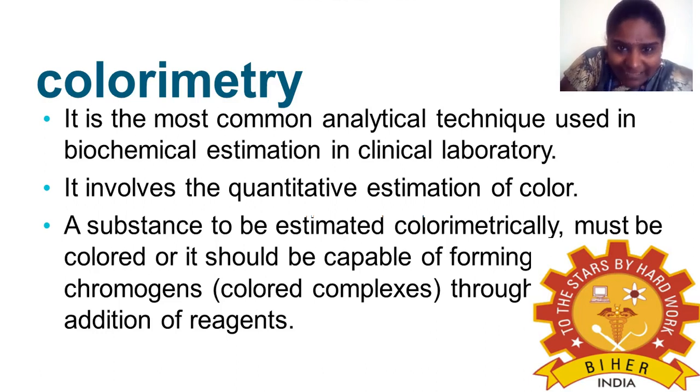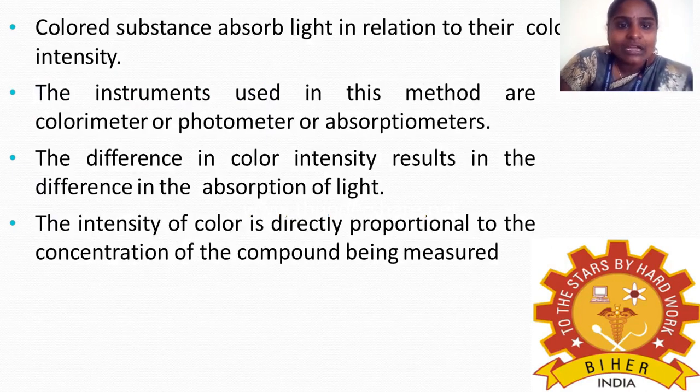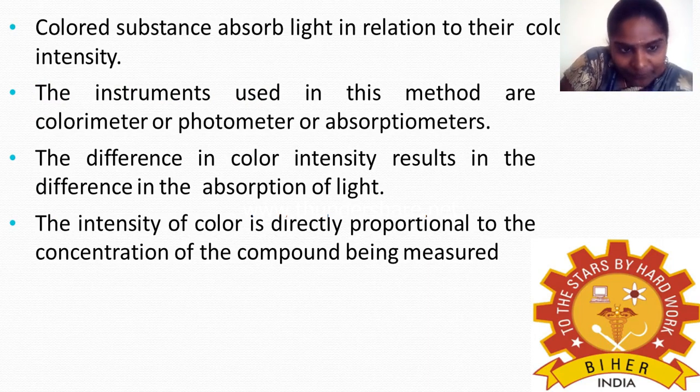If you want to do any estimation of a solution, that solution should be colored, or otherwise it should be capable of forming a colored substance by adding some reagents. Only then can we do the colorimetric reactions. A colored substance absorbs light in relation to the color intensity. The instrument used in this method is a colorimeter, or photometer, or absorptiometer.